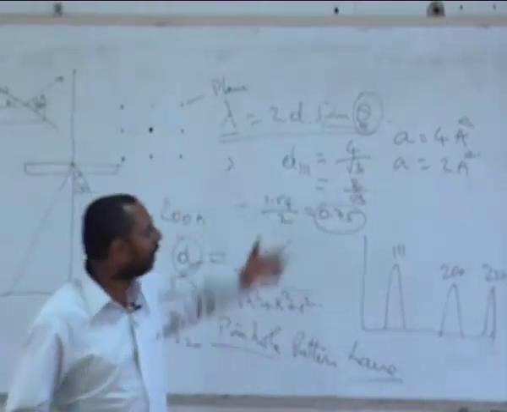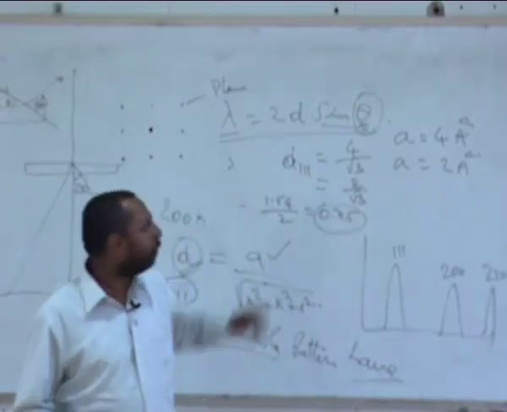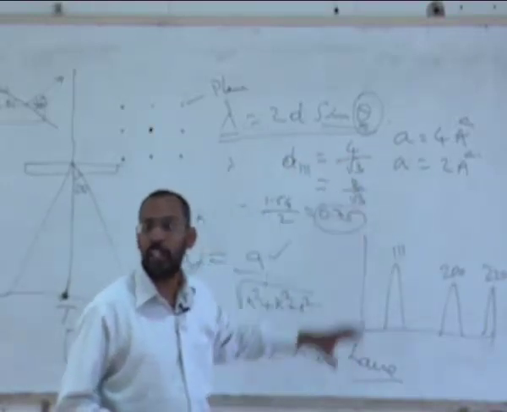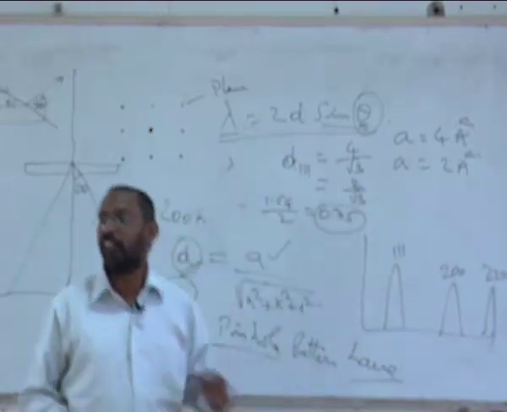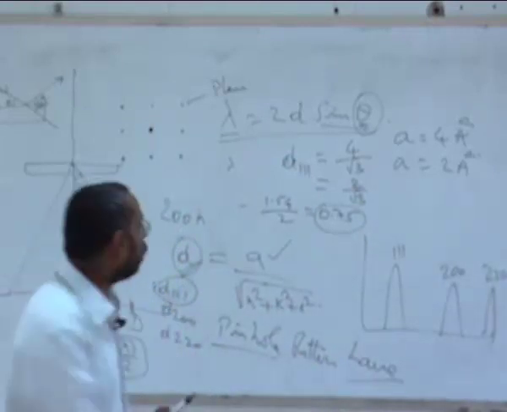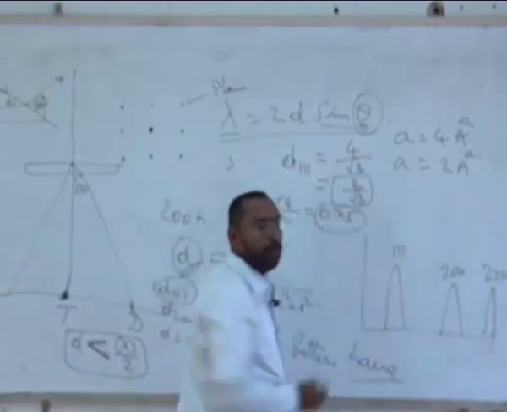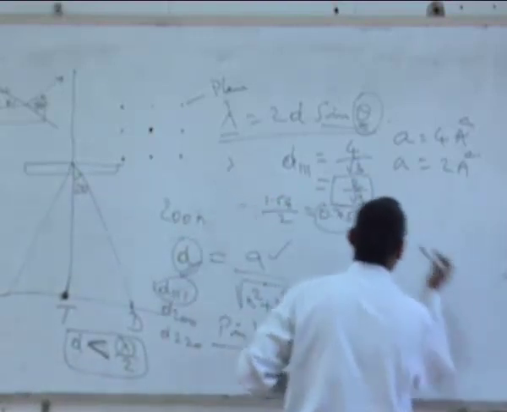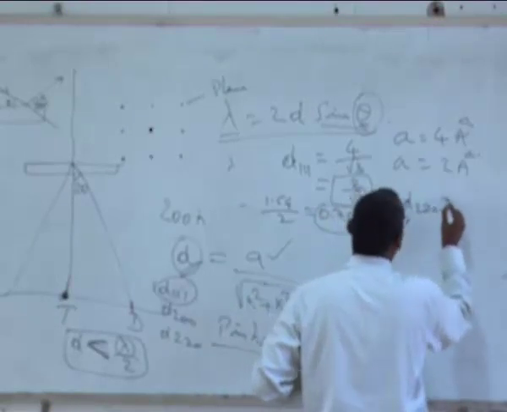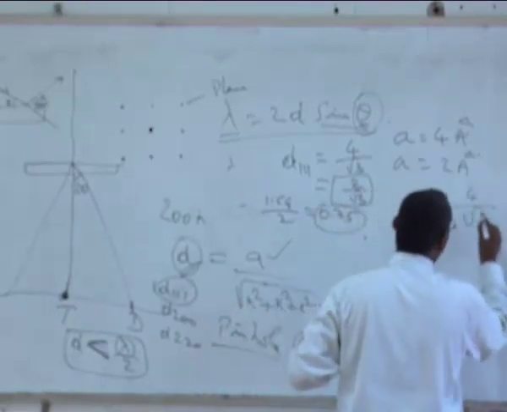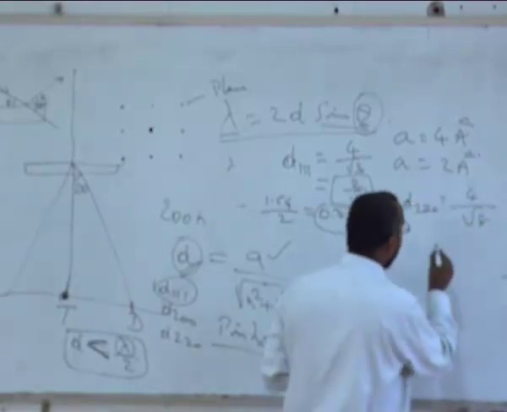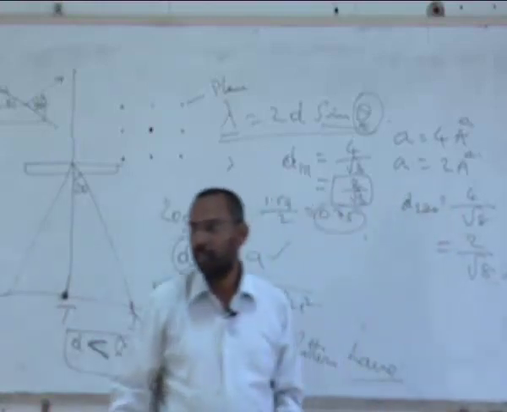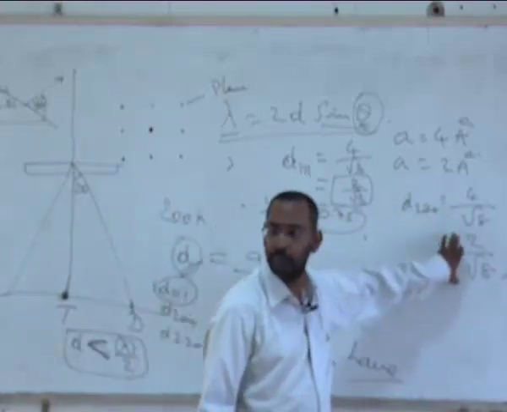So if I start calculating like this, you will see that as the lattice parameter of a material keeps on decreasing, the D automatically starts decreasing, and as a result this particular sample will not be able to show me those peaks. If I now calculate, for example, D of 220, it is 4 by root 8 for one sample, and D of 220 for the other sample is 2 by root 8. Which is smaller? This is smaller, right?